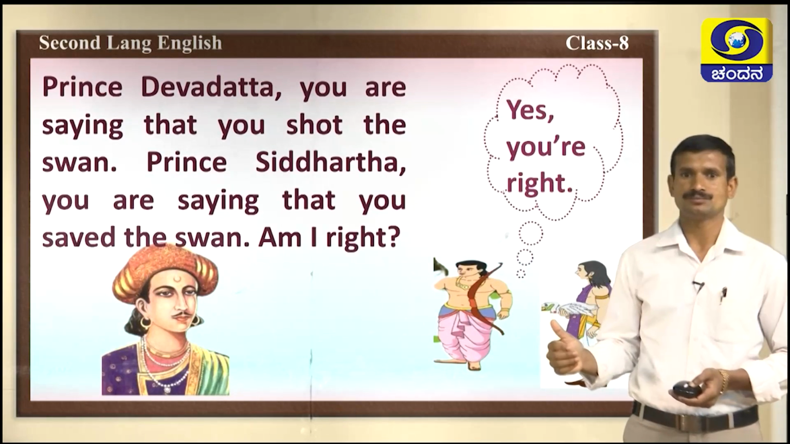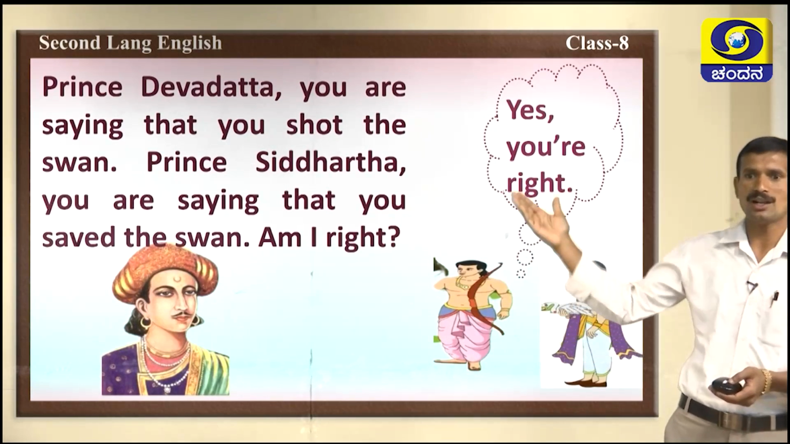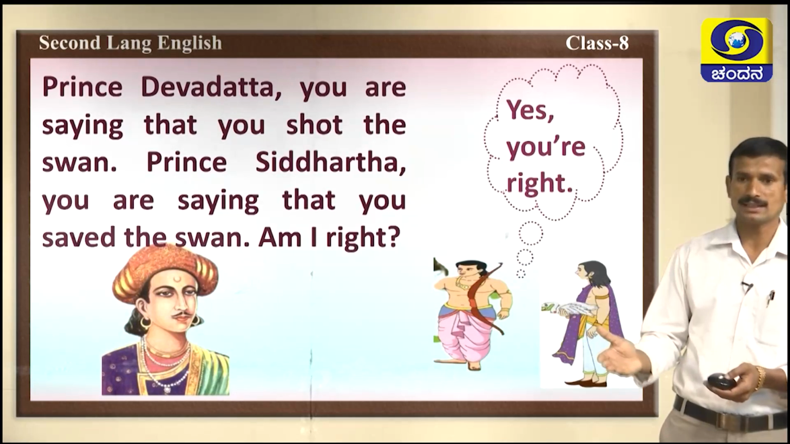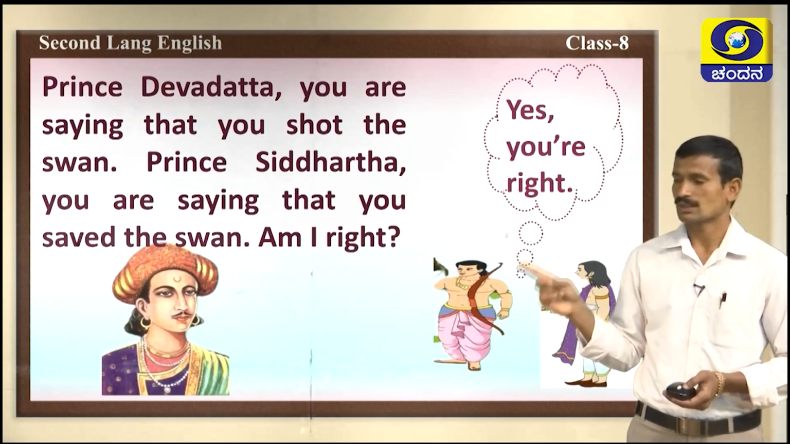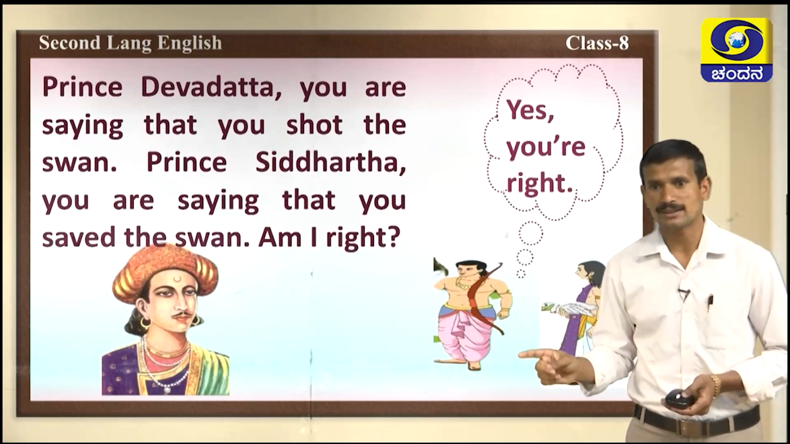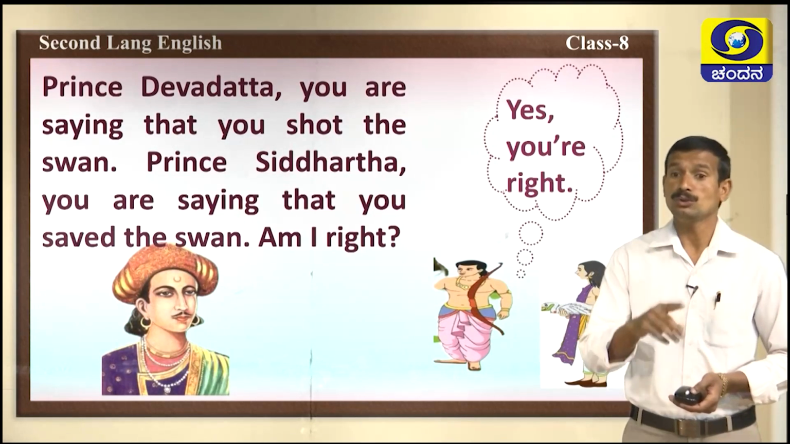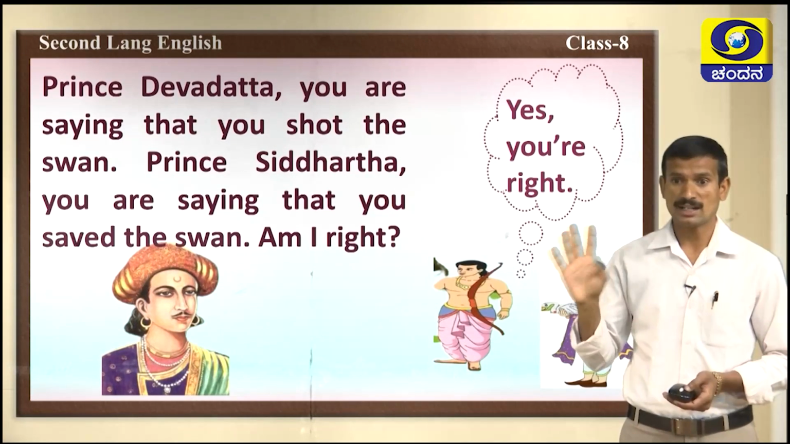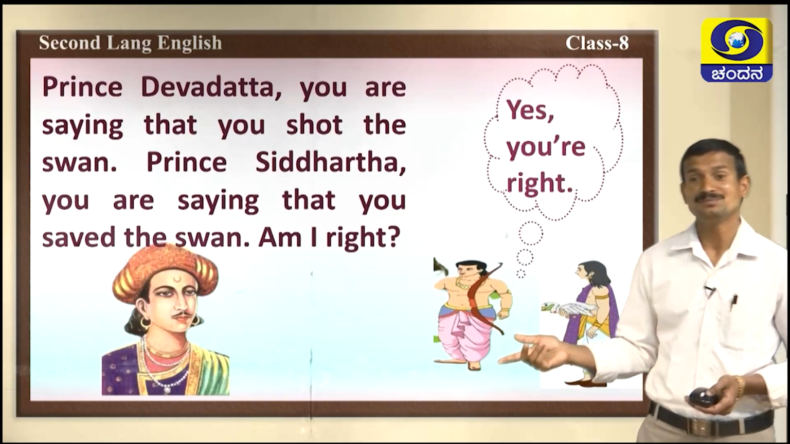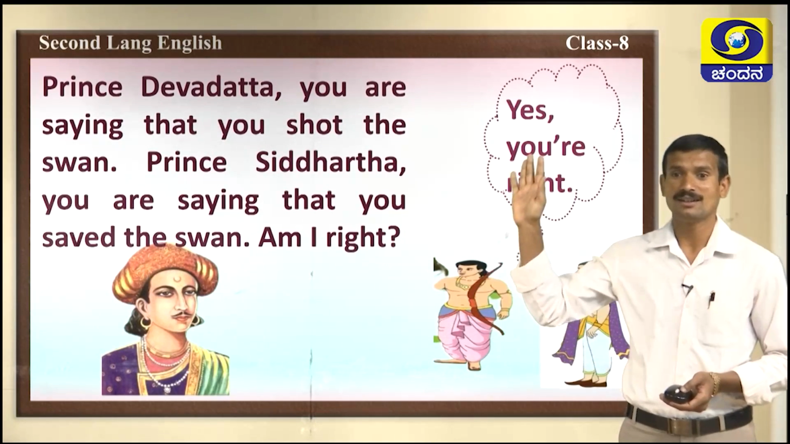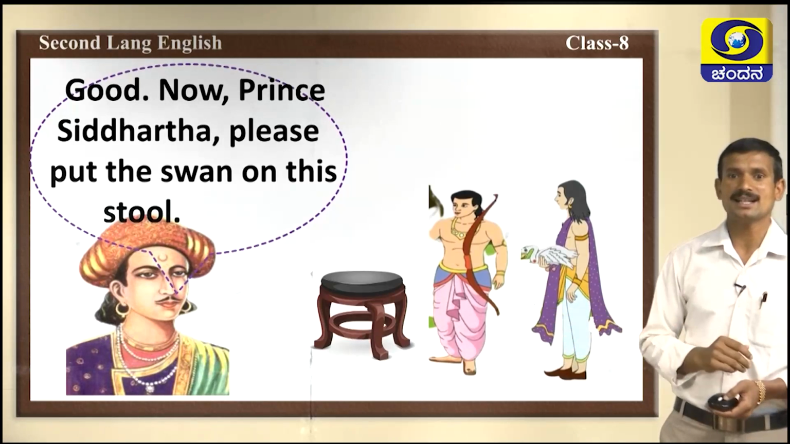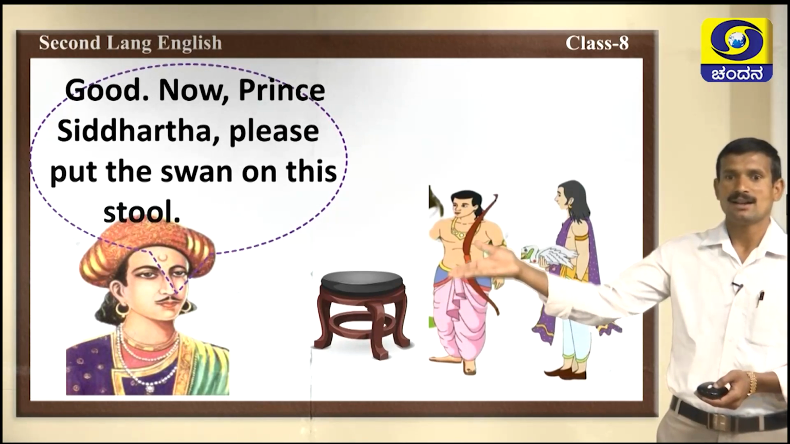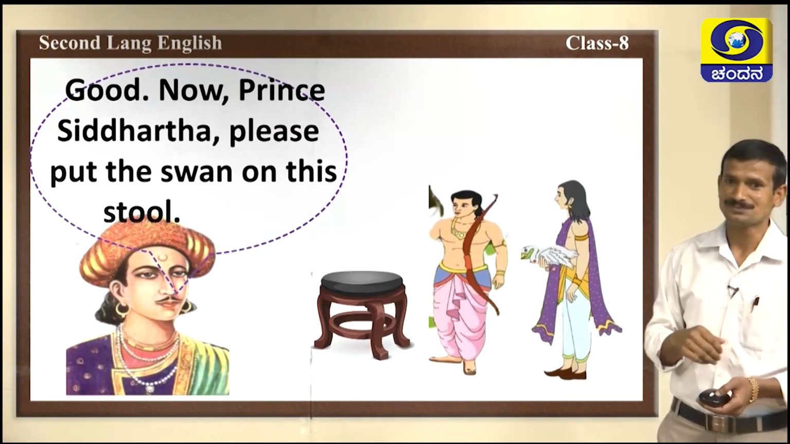Prince Devadatta, you are saying that you shot the swan. Prince Siddhartha, you are saying that you saved the swan. Am I right? Siddhartha, you are telling you saved the swan. Devadatta, you are telling you shot the swan. Am I right? Both of them say that yes, you are right. Now, good. Now, Prince Siddhartha, please put the swan on the stool.